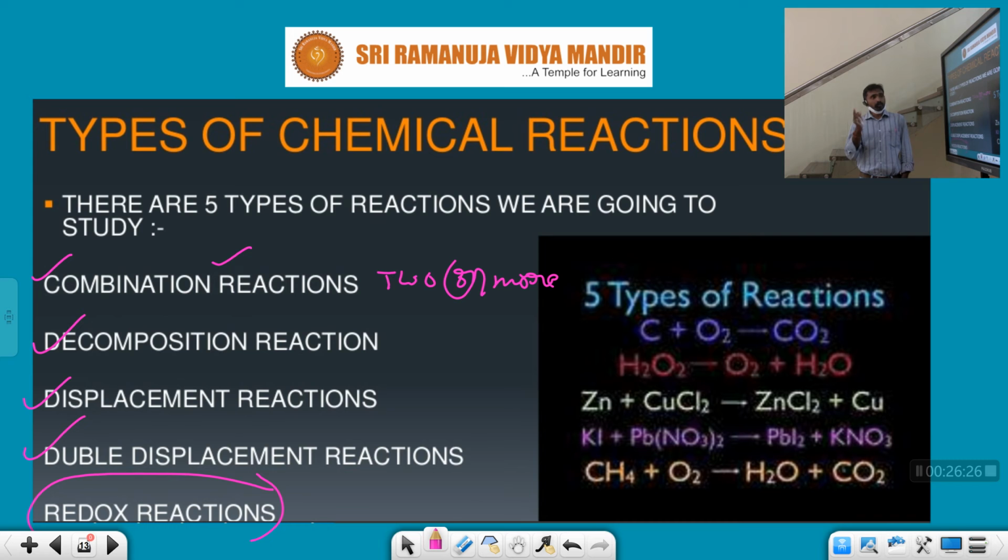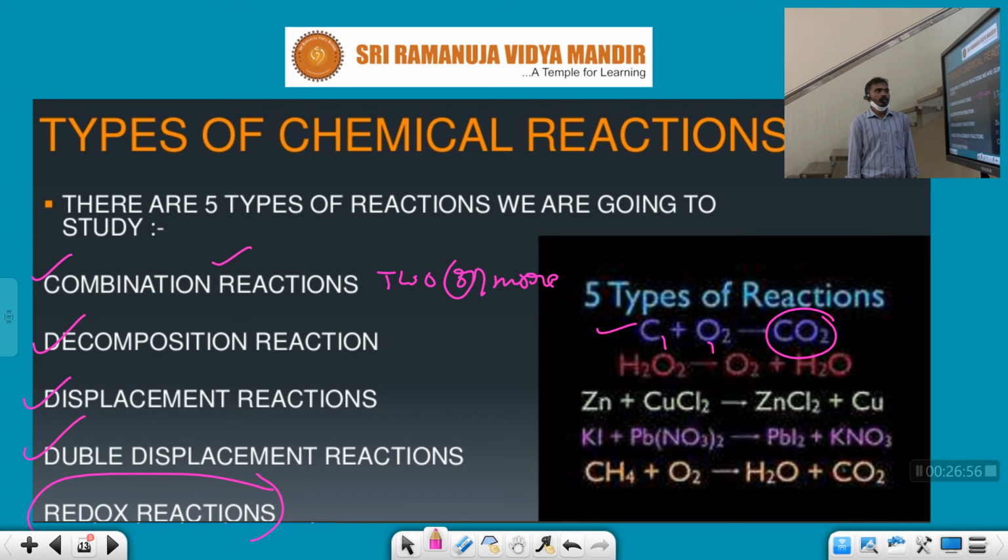There are so many examples of chemical combination reactions. Here is C plus O2 gives CO2. One carbon atom and one molecule of O2 combine to form only one molecule of CO2.